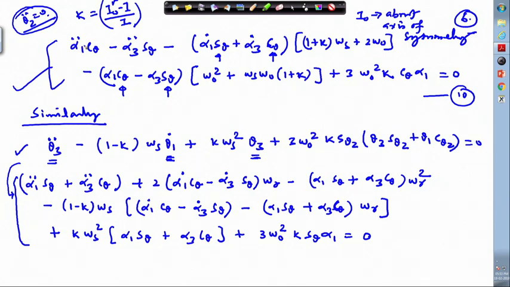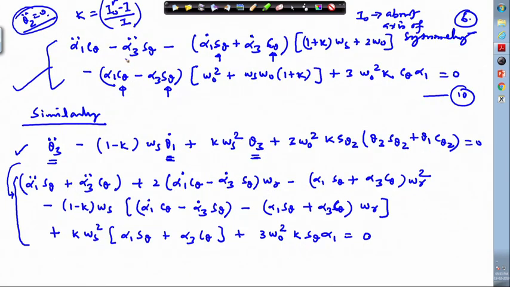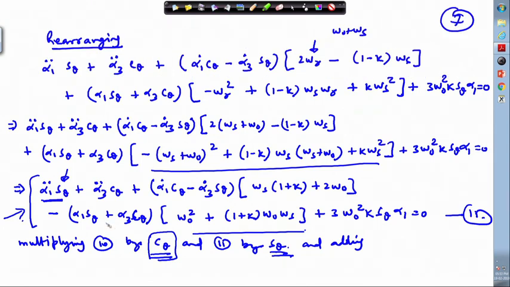So, alpha 1 double dot c square theta, and here in this place we are getting alpha 1 double dot sin square theta. So, this term will add up and we get alpha 1 double dot, and we get rid of this sin theta term here. Similarly, here alpha 3 double dot comes with a minus sign and this comes with a plus sign. So, this term will get eliminated when you add. Thereby we will get terms which are independent of periodic or time dependent coefficients. Okay.